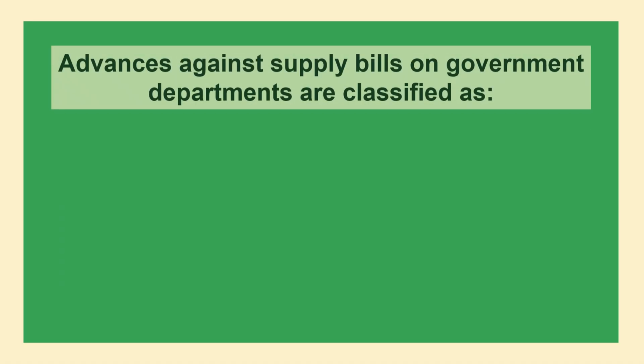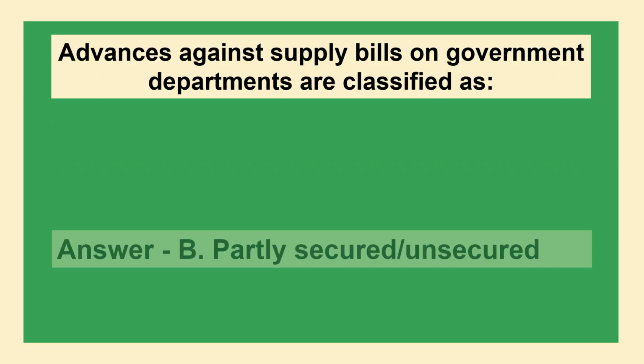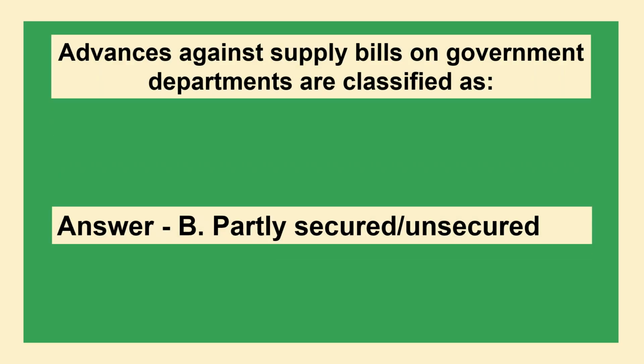The next question is, advances against supply bills on government departments are classified as: option A, fully secured; option B, partly secured or unsecured; option C, non-recourse; option D, callable advances. The correct answer is option B, partly secured or unsecured.